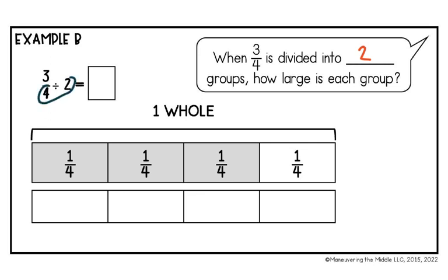So now I need to break the blank fraction bars, and I'm going to do that by thinking to myself, what is 4 times 2? And 4 times 2 is 8. So I need to break each one of these into 8. So I'm taking each 1/4 and I'm going to divide that into 2 pieces, or into half. So now that I have broken each of my 1/4 into 1/8, I'm going to fill in the boxes with 1/8.